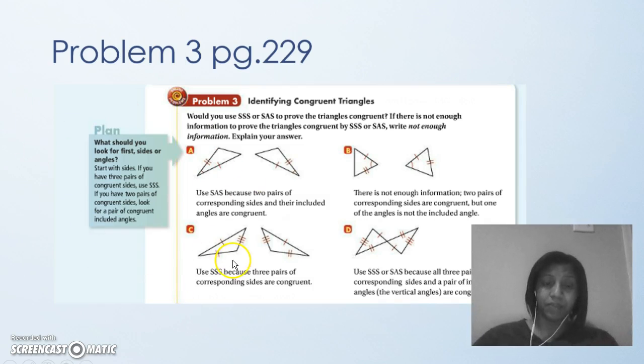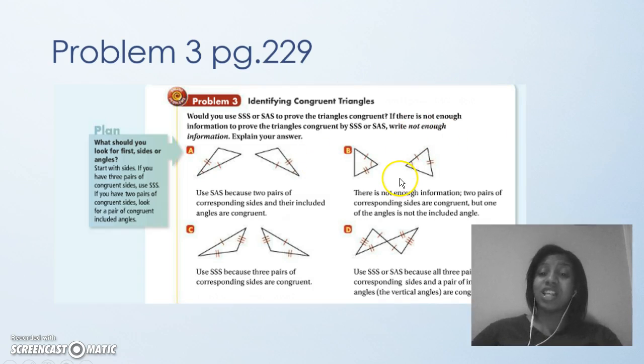So let's look at A. We have this side congruent to this side by that marking. This side is congruent to that side by that marking. And then we also have an angle. So what is that? That's right, side angle side. And you see the angle is the included angle. This angle is in between the 2 sides.